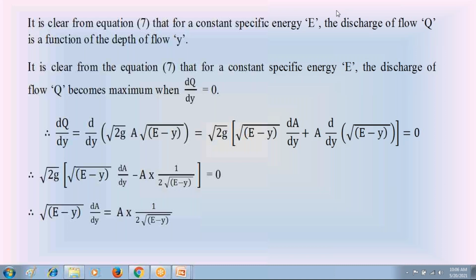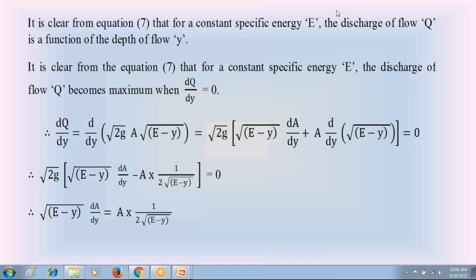The wetted area depends on depth of flow Y. So from equation 7, we can conclude that at a constant specific energy E, the discharge Q is maximum when dq by dy equal to 0. Then we simplify that differentiation.